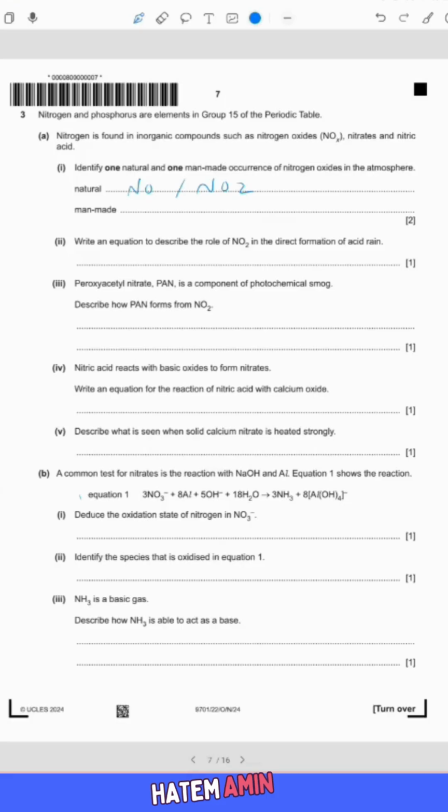And this is called lightning forms. But the man-made one, which we can find under very high temperature and very high pressure, is vehicle exhausts and the combustion of fuels, releasing NOx. So here by lightning, and here under heat and pressure to produce NOx. NOx, where x is the number of oxygen, is a pollutant gas that comes from vehicles and other motors.